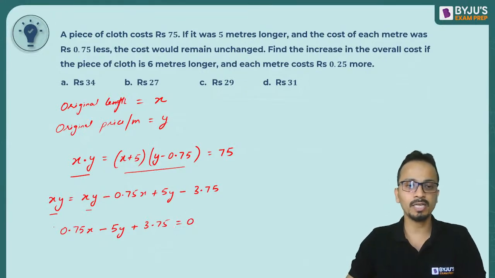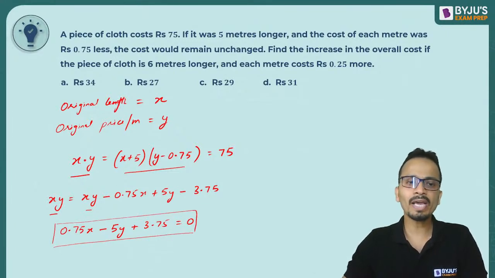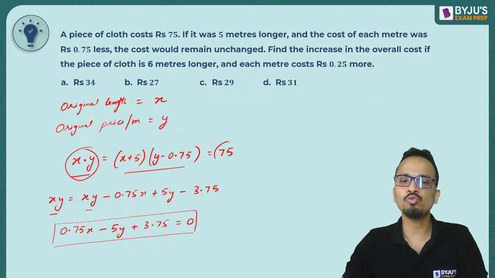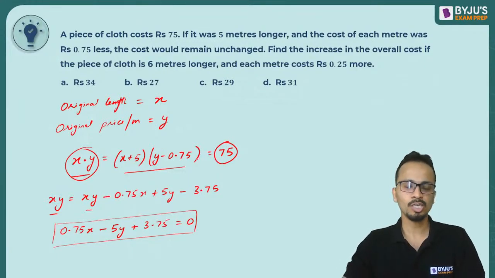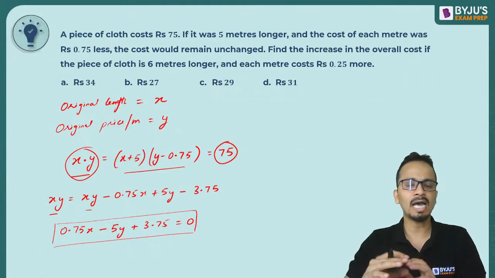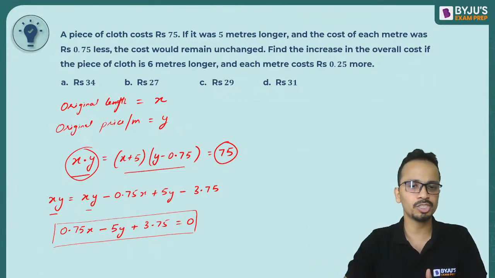Okay, so this is the equation that I have got. Also, I know that the value of X into Y is 75. So you can pick the value of X from here as 75 upon Y, or pick the value of Y from here as 75 upon X, and you can substitute it in this equation and then simplify it.